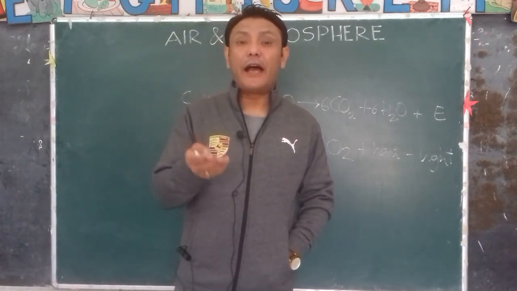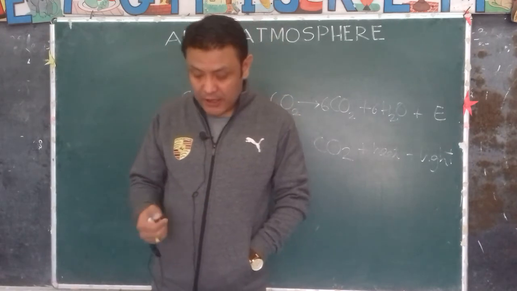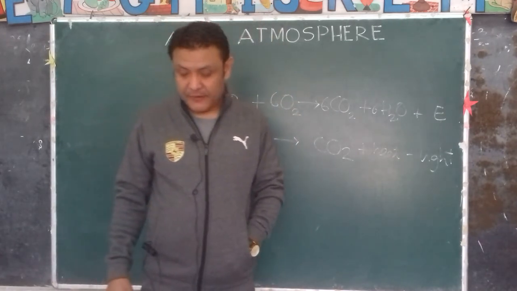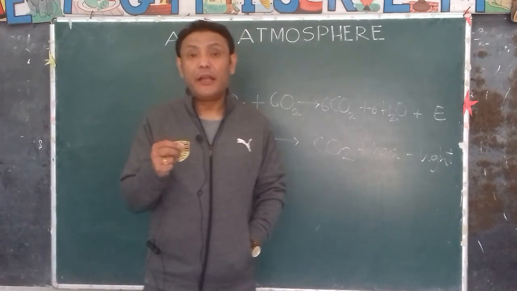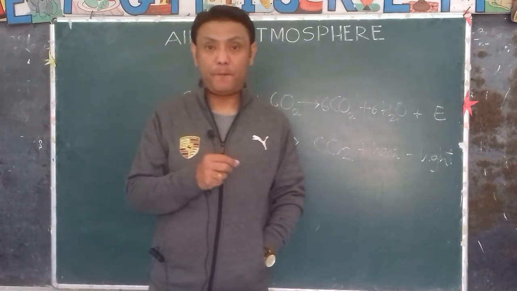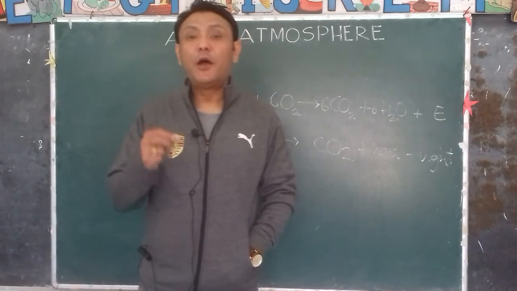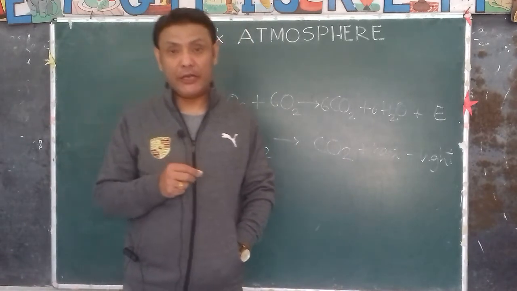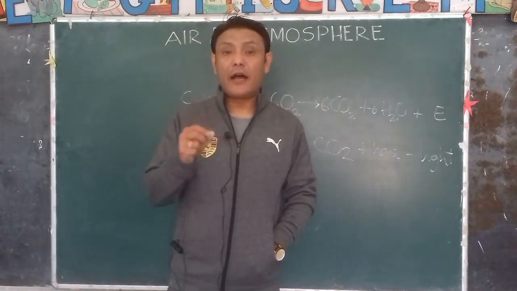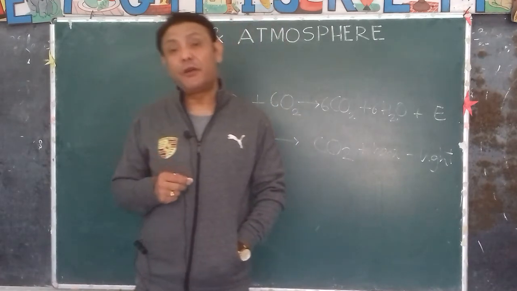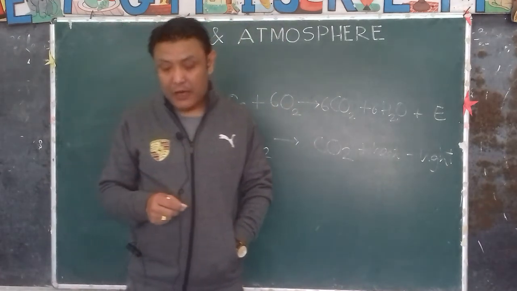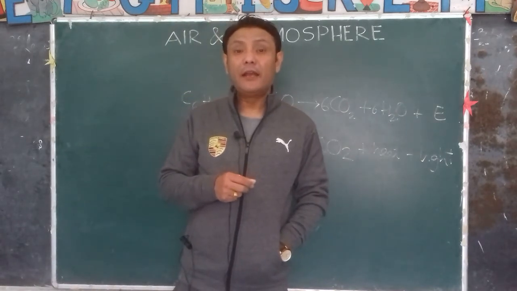The mixture of hydrogen and oxygen is known as the oxyhydrogen flame. Hydrogen, remember, burns with a blue flame, with a pop sound actually. But the mixture of hydrogen and oxygen also burns with a blue flame, and the temperature it produces is very, very high, almost around 2800 degrees Celsius.